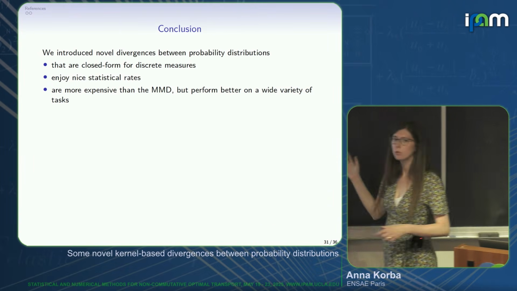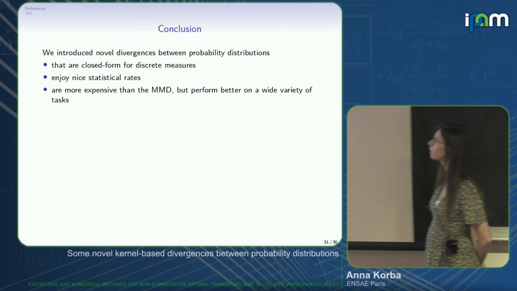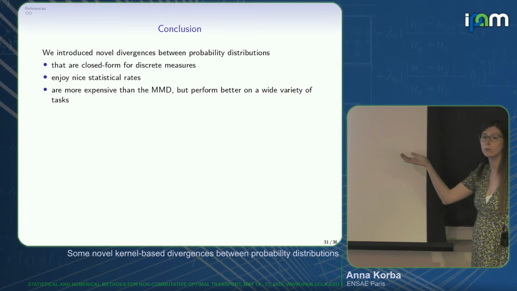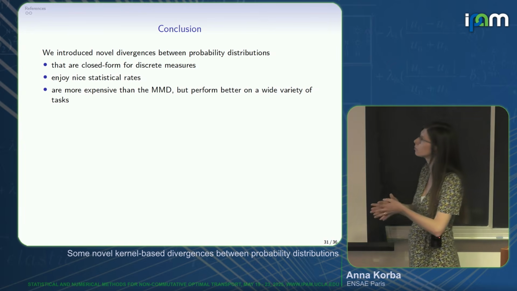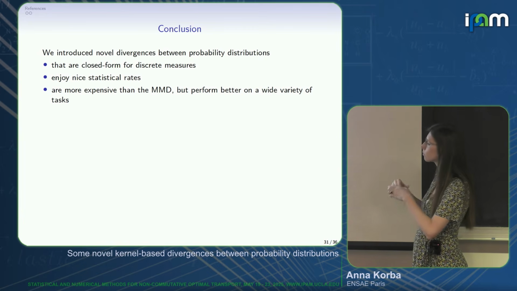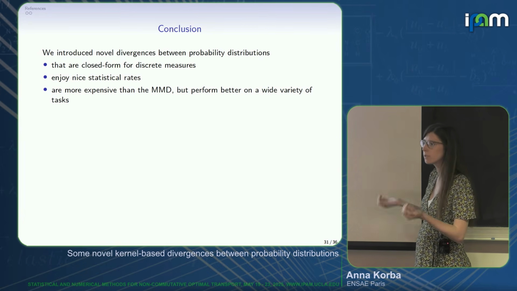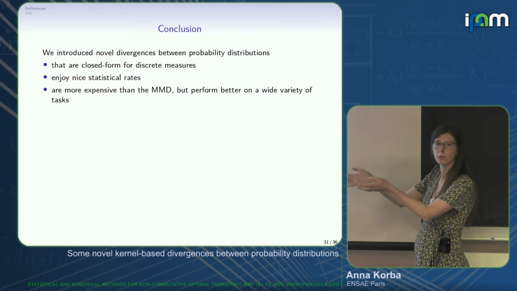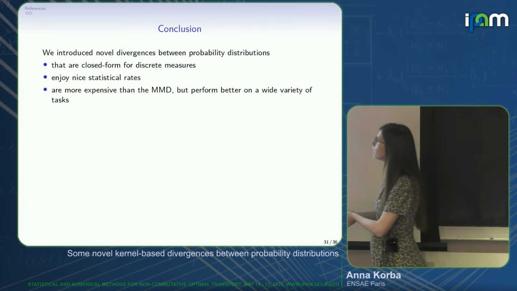What I tried to show in this work, these are recent works, is that we introduced novel divergences between probability distributions that rely on kernel covariance operators. You can think of it as representing your probability distributions with these operators and using quantum divergences with these representations.